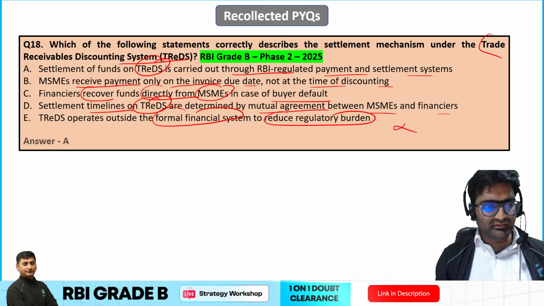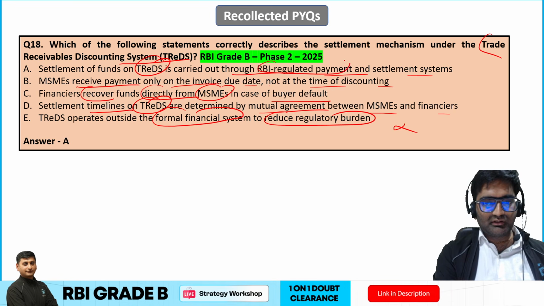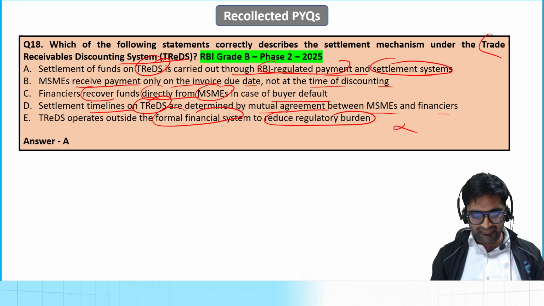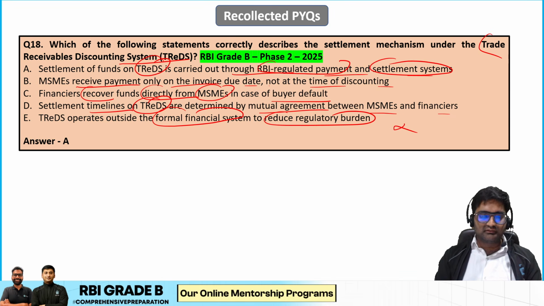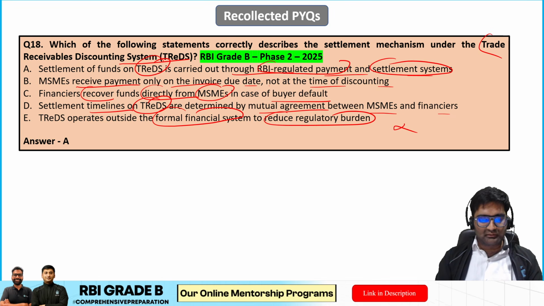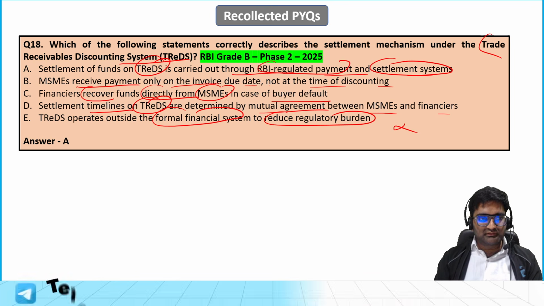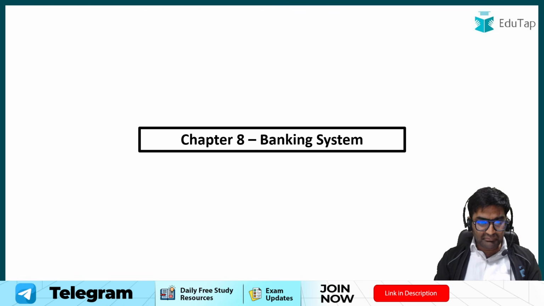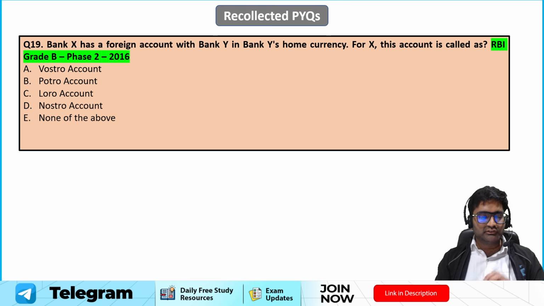So obviously we can say the settlement happens as per the RBI regulated payment and settlement systems. Okay, so generally RTGS or something, the settlement happens. So that is the thing. A is absolutely the right answer. I hope these things are very clear. Moving into the next chapter, that is banking system. Here is the first question.